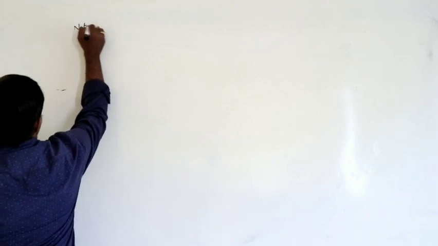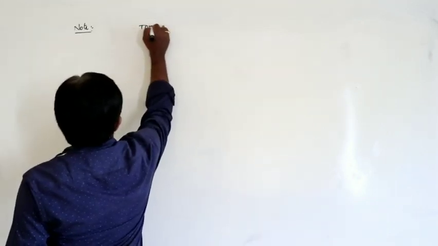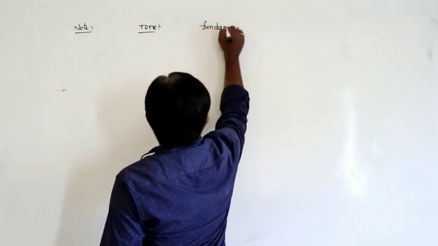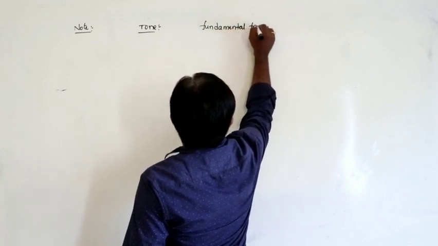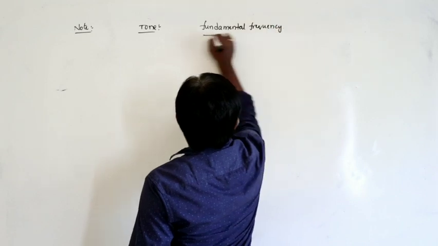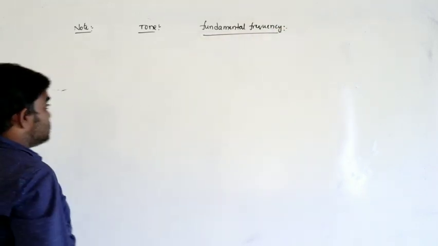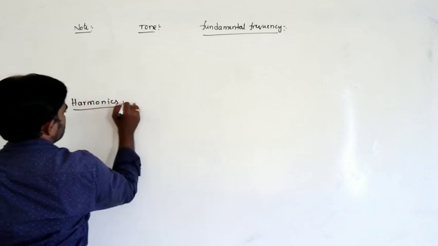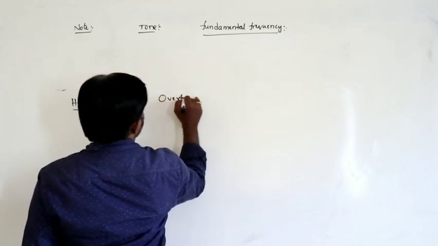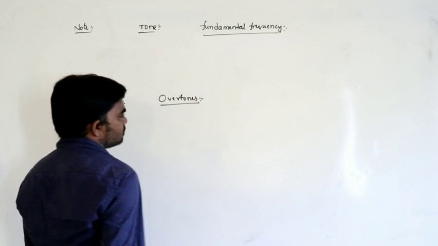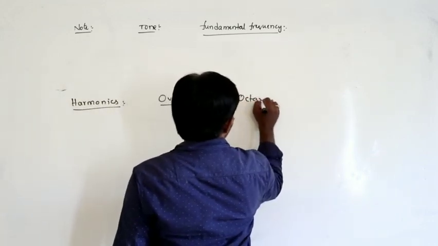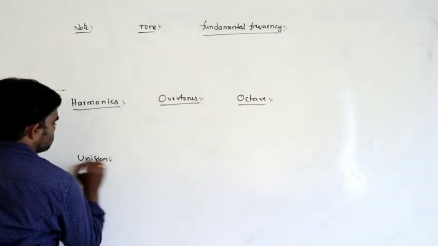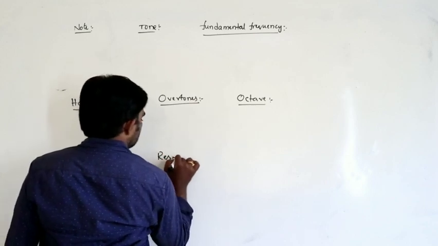So terms: note, tone, fundamental frequency, harmonics, overtones, octave, unison, resonance.